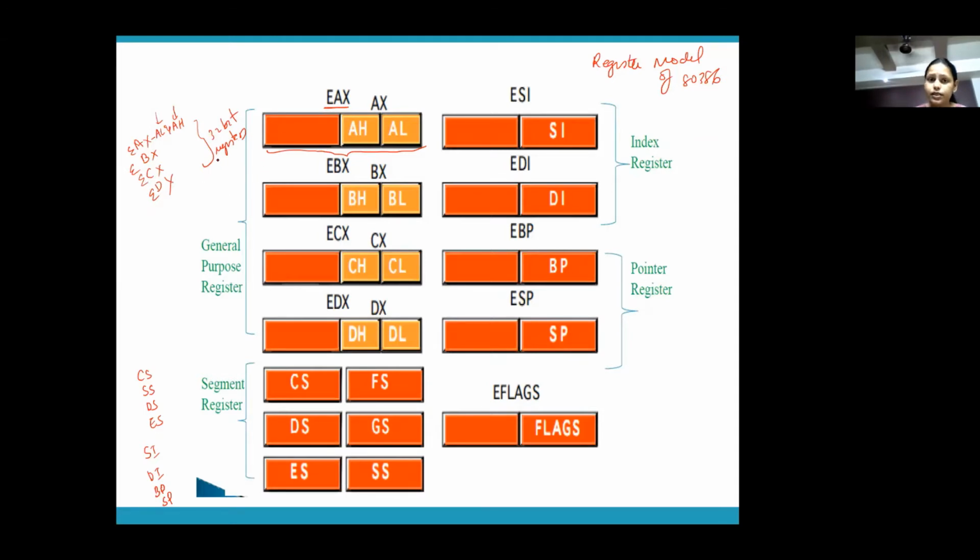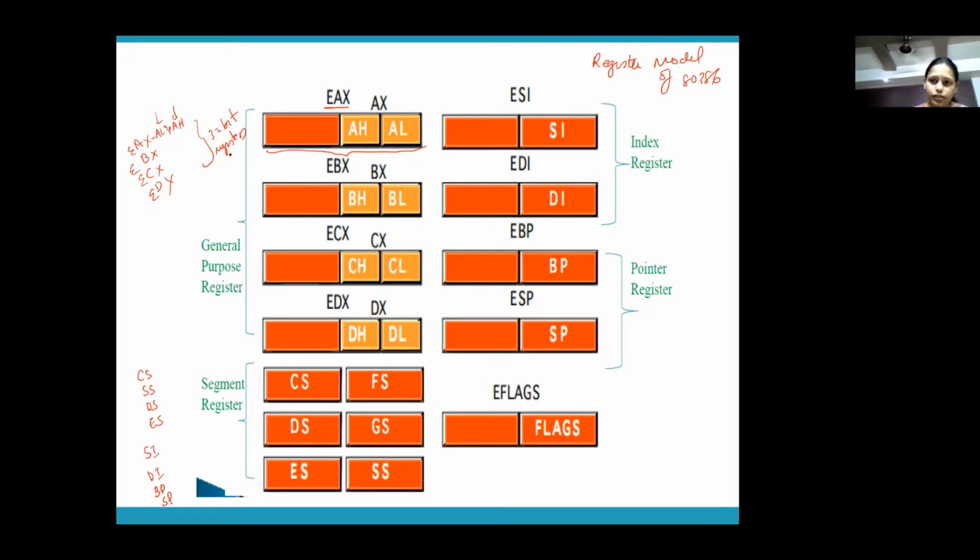The difference comes in real mode and protected mode, okay? In real mode, I have already told you, 80386 acts as 8086. That means 8086 means 16-bit registers only. So in real mode, only this light orange colored part will be made use of. That means you will have only AX, BX, CX, DX available in real mode.